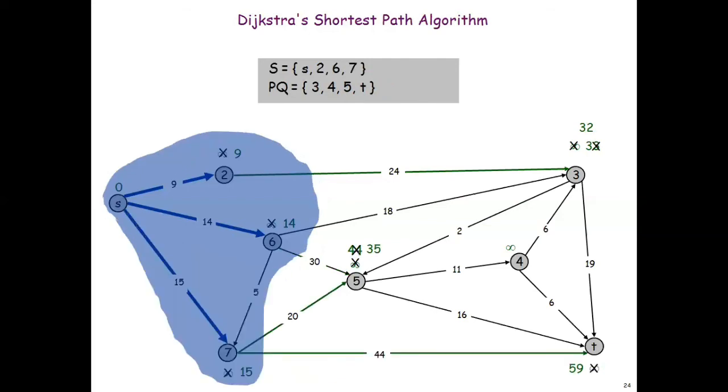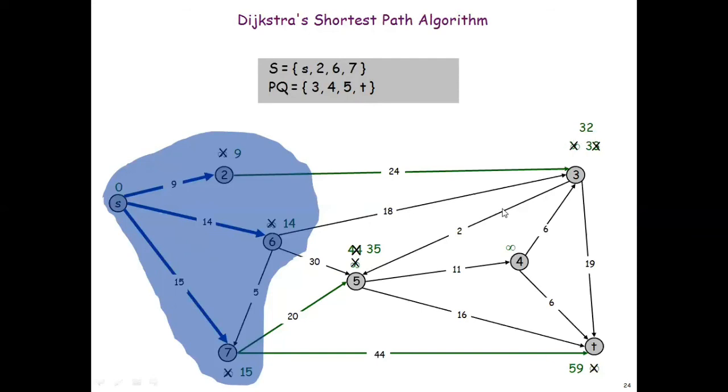So 15 plus 20, that is 35. So the value which was already present on 5 was 44, that will be updated to 35. And 7 to T, that distance will also be updating. 44 and 15 will be added, and that will be 59. The value which was present was infinity, so it will be updated to 59. Now the values present in the nodes are 55, 59, 35 and 32.